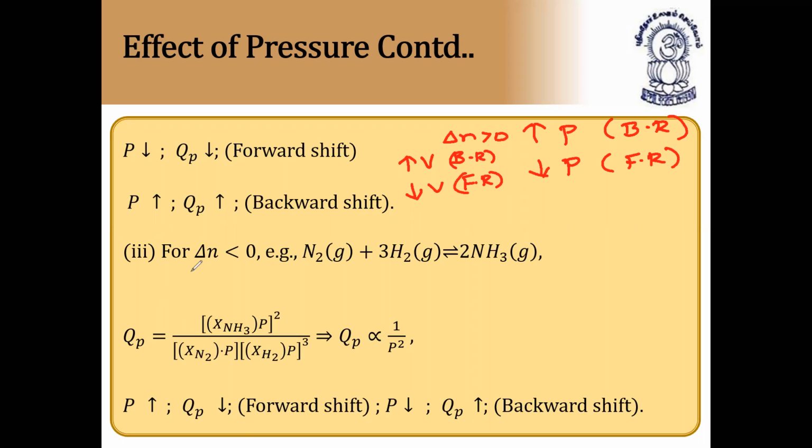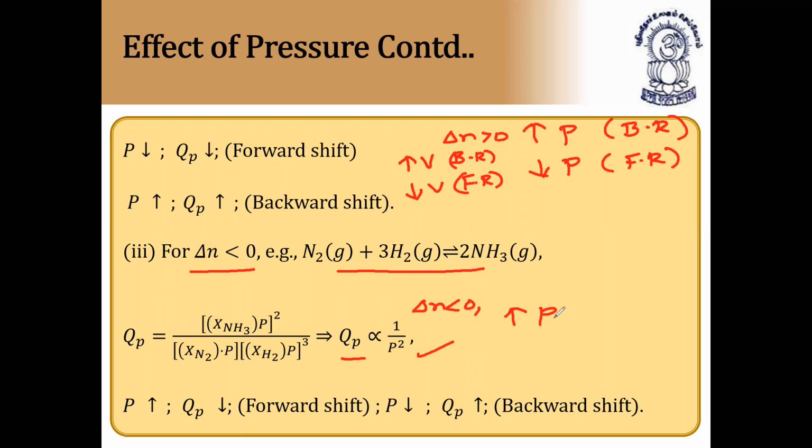Next, for the reaction delta N less than 0, like formation of ammonia, we can say QP is proportional to 1 by P square. By this, you can note down straight away for reactions where delta N is less than 0, in this case delta N is equal to -2.